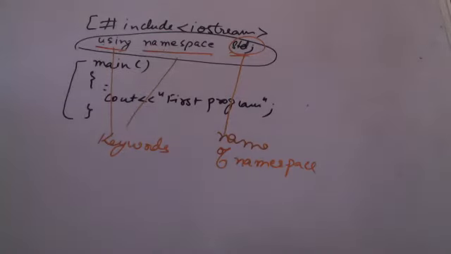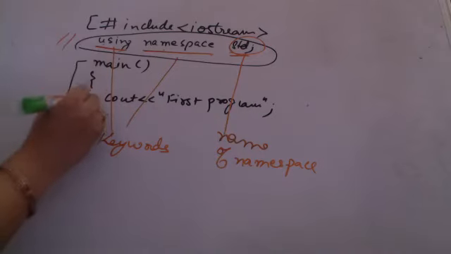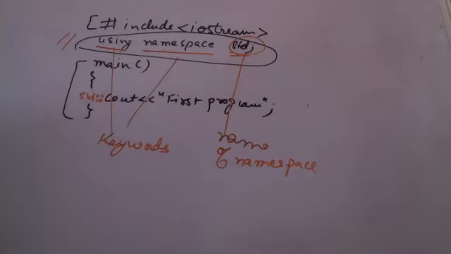Now, if I'm not writing this using namespace std, where would the error come? I'll not be able to use this cout statement. Suppose I don't want to use this statement, then what should I do? I should write std, and use the scope resolution operator before cout, so that I will be able to write my statement. Now what do I mean by that?